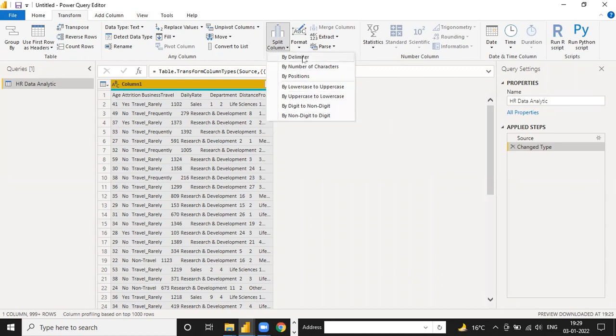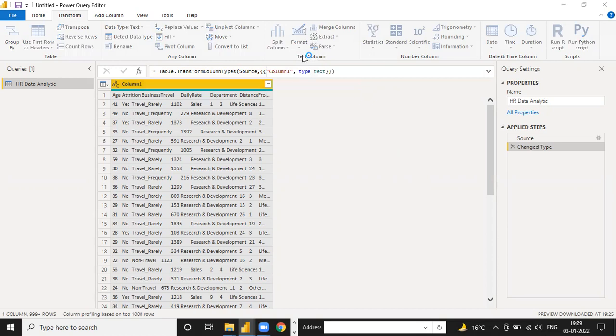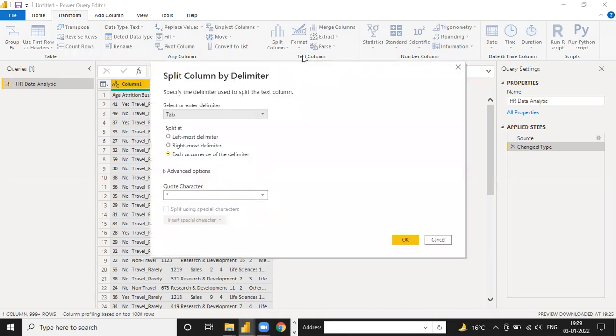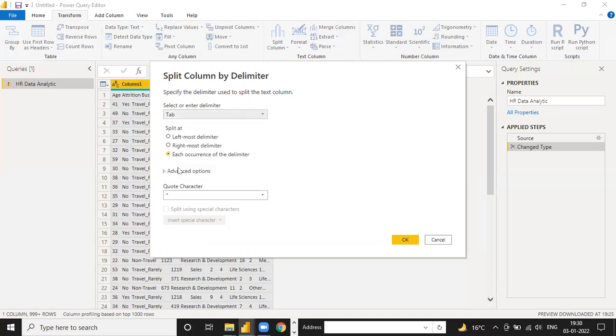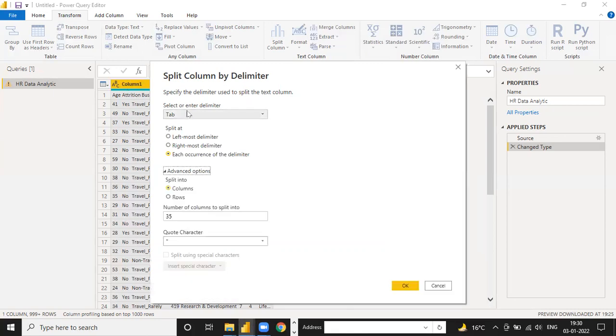But here I'm going to use by delimiter. If I click on this delimiter option, you see a new window opens and it automatically selects Tab, which is already visible in the preview of the data. Power BI automatically selects tab instead of comma because it analyzes the data in Power Query and determines that this data is separated by tab only. And you always have to choose the same option, each occurrence of the delimiter, because you have to make the changes one by one.